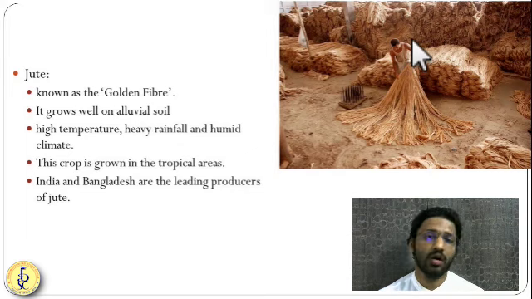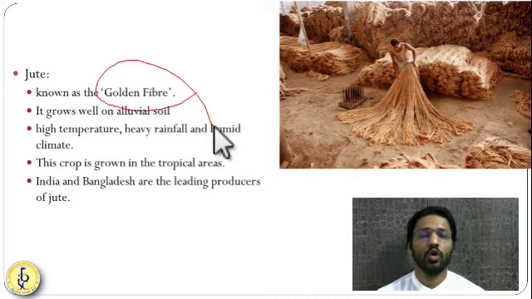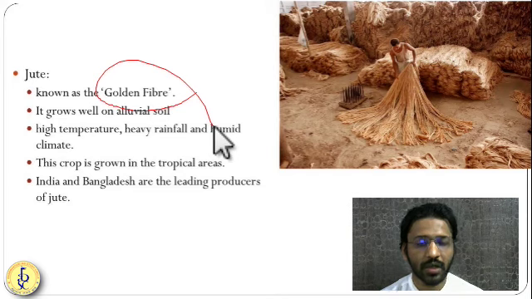Generally, it is grown in the northeast region and in West Bengal. It is golden in color. That's why it is also called the golden fiber. For transportation and packing purposes, jute is a very important crop.